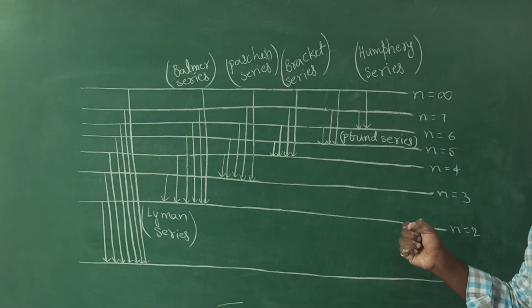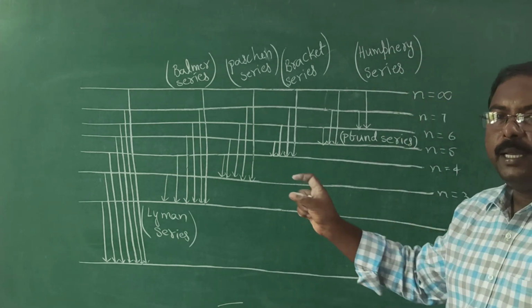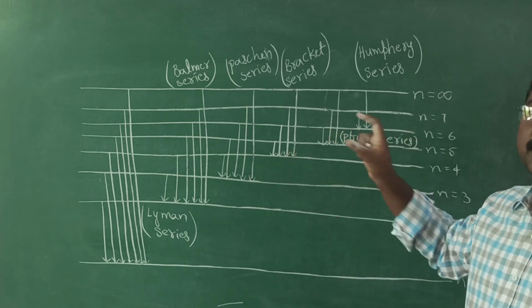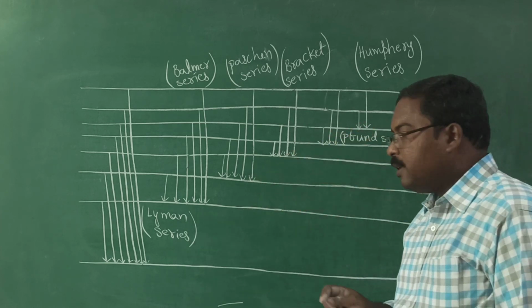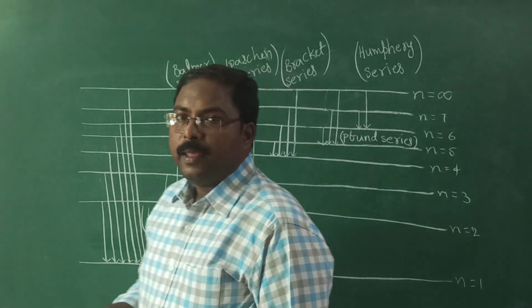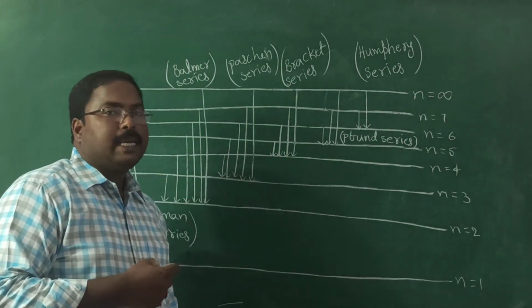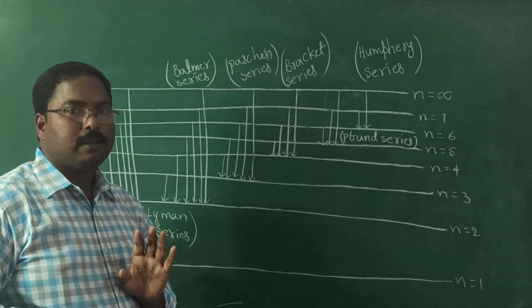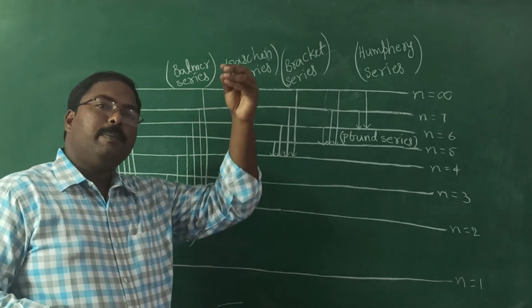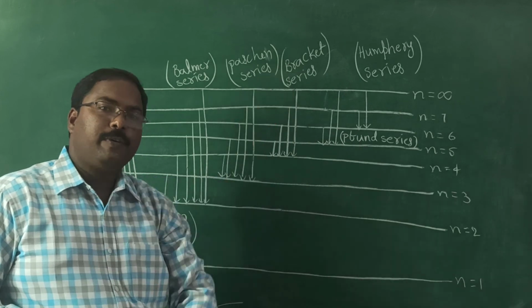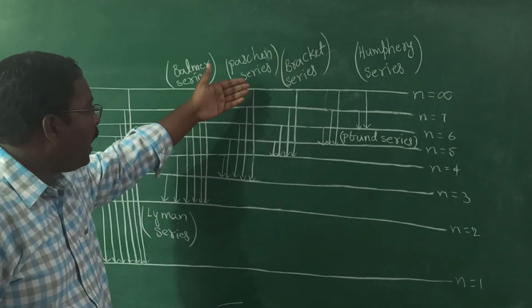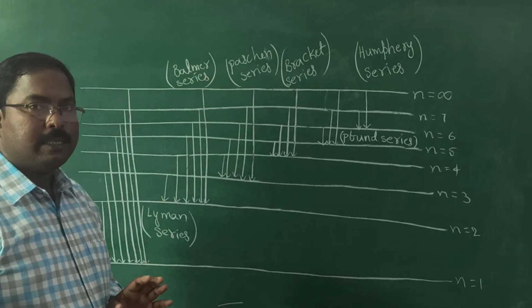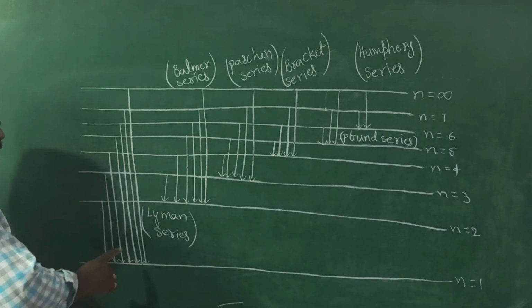The first time we observe these lines, it will be somewhat confusing to understand this diagram. Once you observe it carefully, these are the different lines obtained when the electron jumps from higher to lower orbits. How can it jump? It may jump directly from a higher orbit to the first orbit, or it may jump from higher to the other orbits. Now observe there.